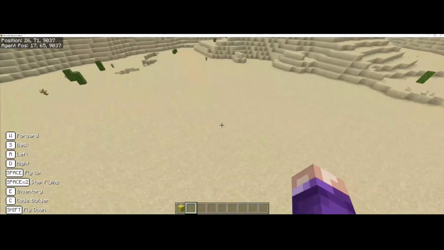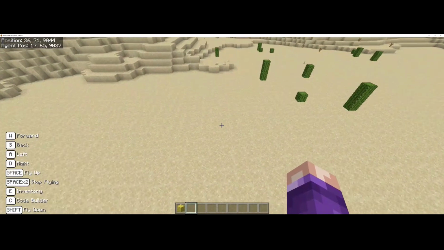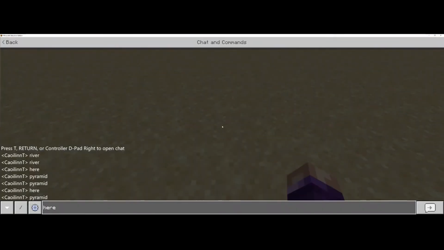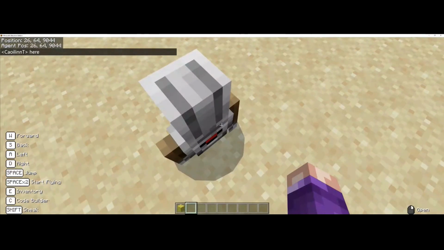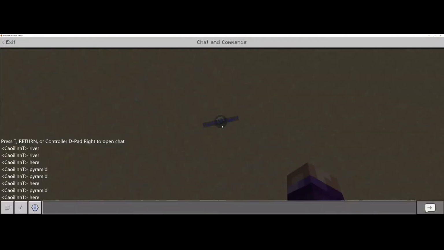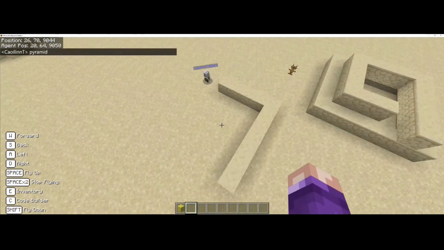Okay, so I'm going to go over here now. I'm going to go down to the ground, T to talk, get my agent to come over to me, fly up to the sky, T to talk, and pyramid to see if the bug has been fixed in our code.